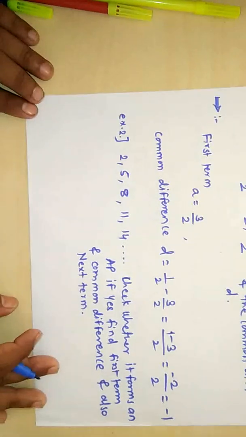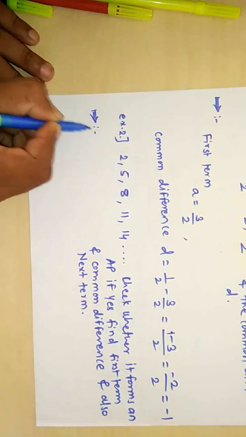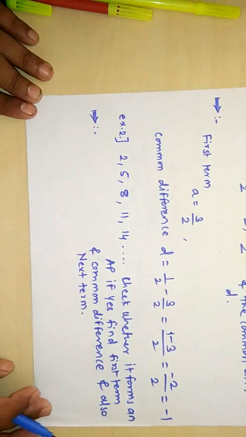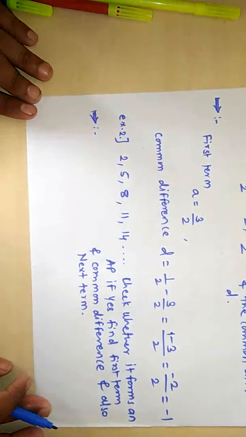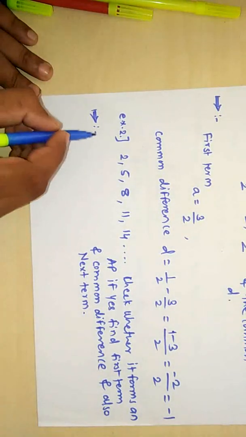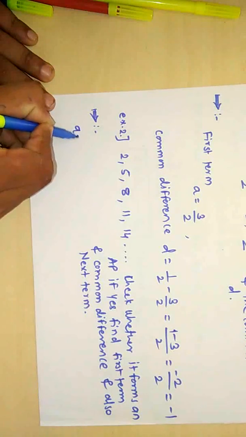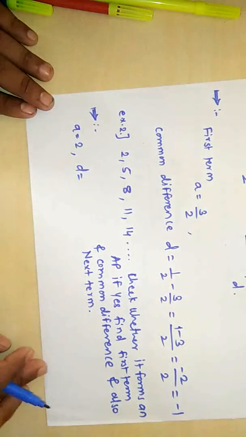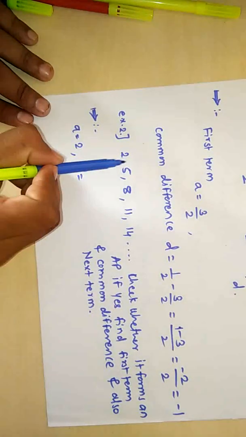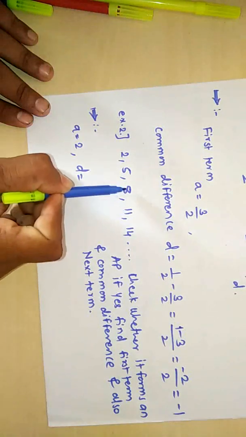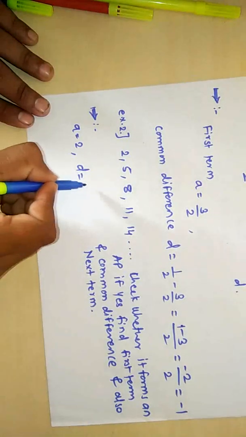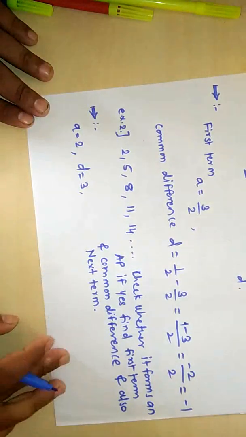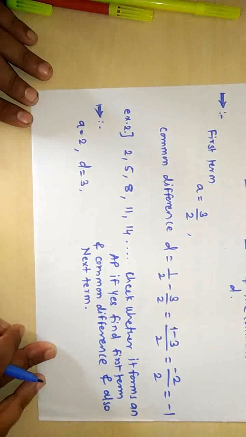See here the solution. Can we say whether it is an arithmetic progression or not? To say this, we have to find the common difference and check whether it is the same for every pair of consecutive terms. A is equal to 2. Common difference D: 5 minus 2 is 3, 8 minus 5 is 3, 11 minus 8 is 3, 14 minus 11 is 3. Therefore the common difference is 3, and we can say that this forms an arithmetic progression.